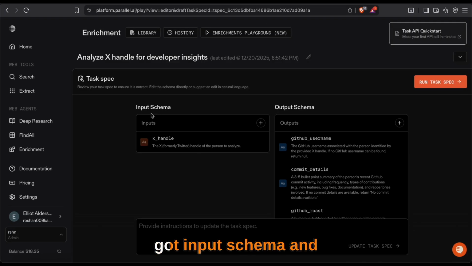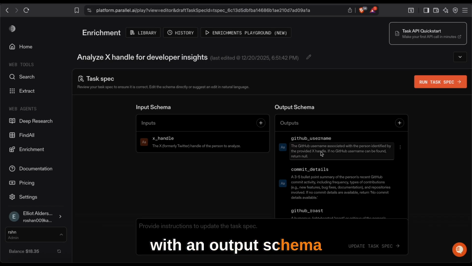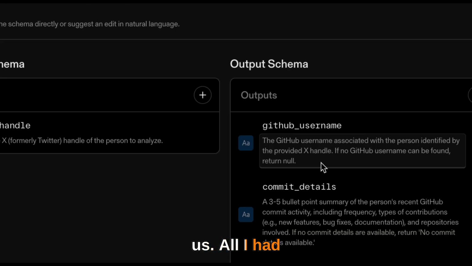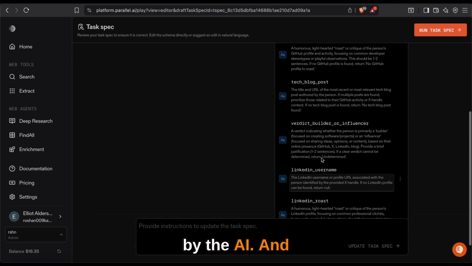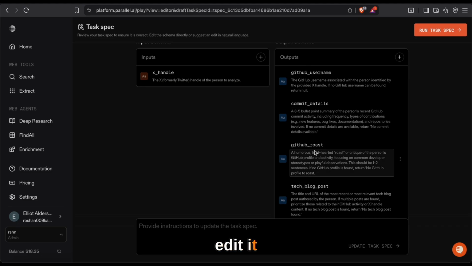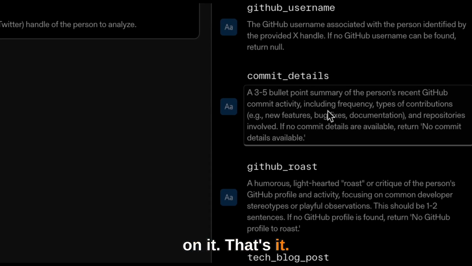So right now we got input schema and output schema. Input schema is literally the information that we'll be feeding the agent with, and output schema is what it returns to us. All I had to do was just mention the titles. The description was auto-populated by the AI, and if I want to edit it, I just can do that as well. I just need to click on it. That's it.